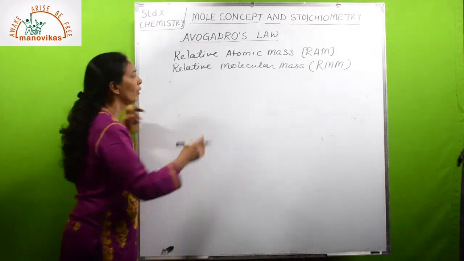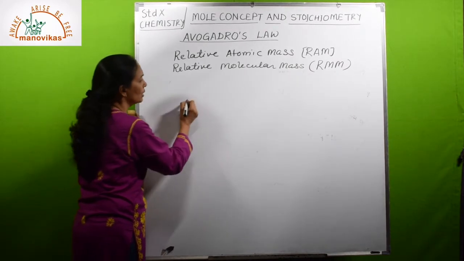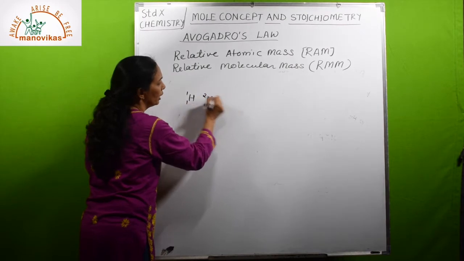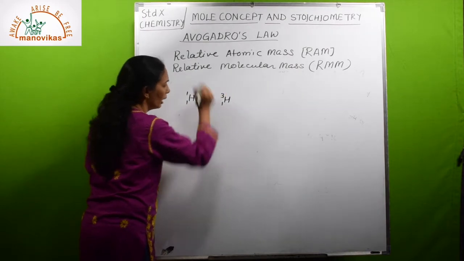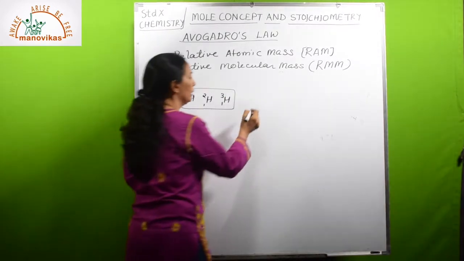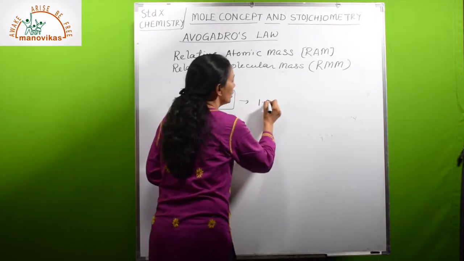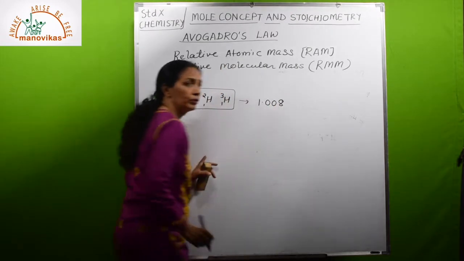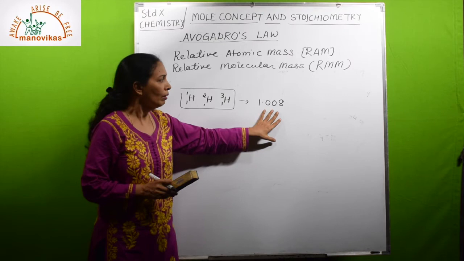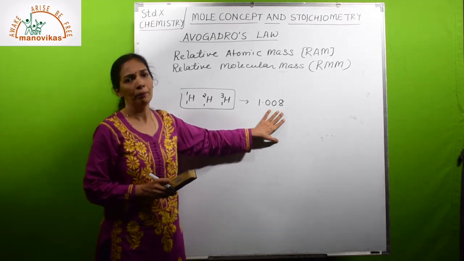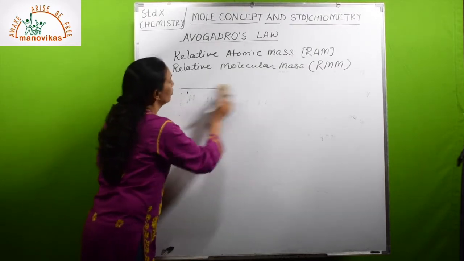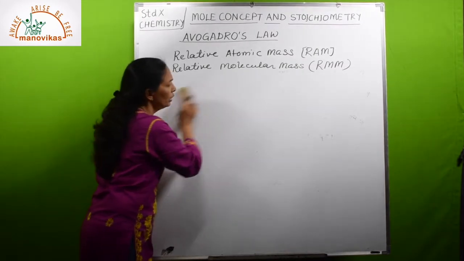But later it was found that hydrogen has 3 isotopes: hydrogen 1, protium, deuterium and tritium. Now average atomic mass of this was coming 1.008. Now 1.008 is not a very convenient number to compare with. So it was discarded and again search was done to get some other unit mass.